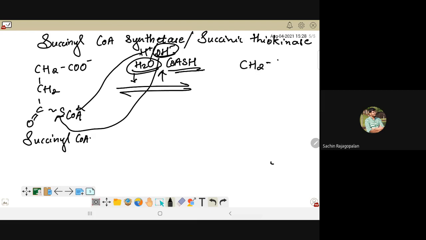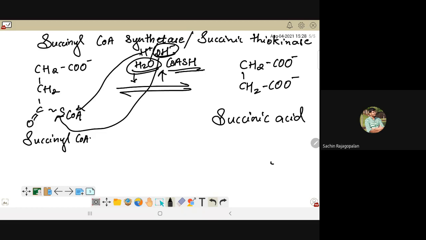So the product that you get is CH2COO minus, CH2COO minus, which means you are making it carboxylic acid, right? So now what you have over here is succinic acid. Okay, so what you end up having with you is succinic acid.